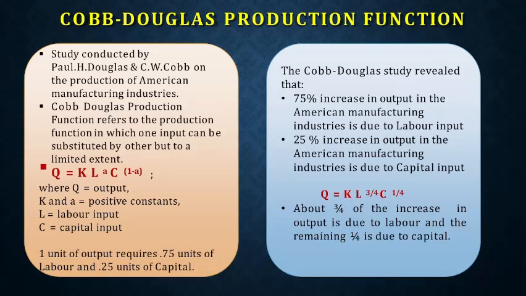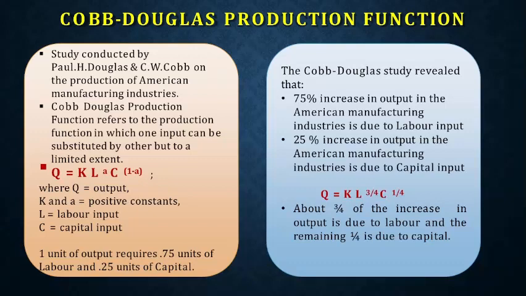But the study revealed that there is a combination of things, because in those times 1 unit of output requires 0.75 unit of labor and 0.25 unit of capital. That is the production function. On the screen, you see this 1 unit of output. In order to increase your 1 unit of output, you need to increase 0.75 unit of labor.